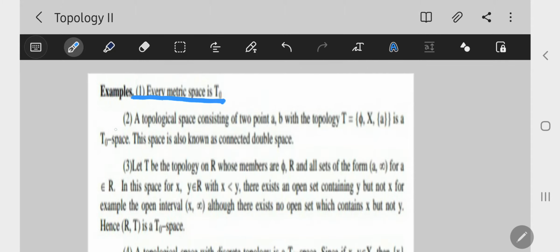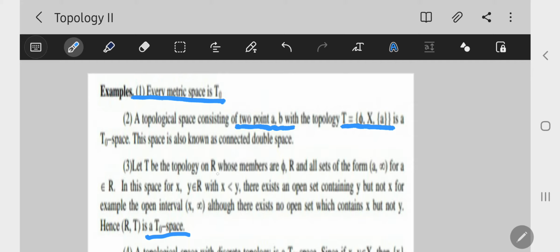Every metric space is a T-naught space. Now a topological space consisting of 2 points A and B with topology T equal to {phi, X, {A}} is a T-naught space.